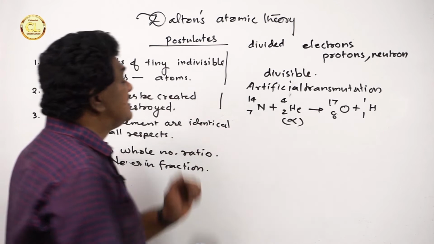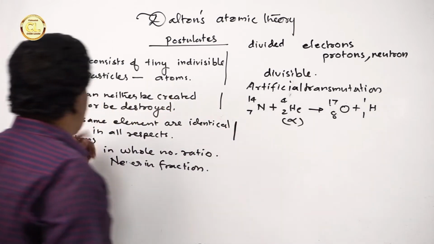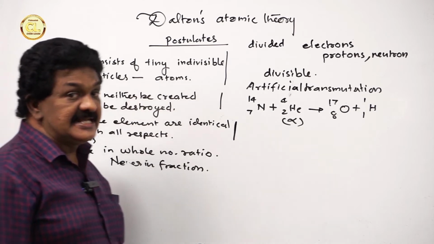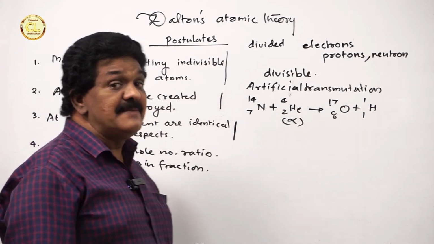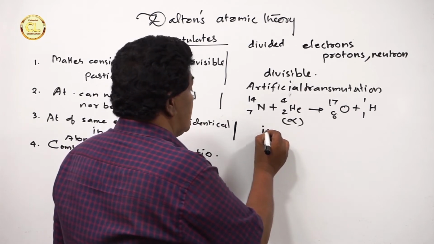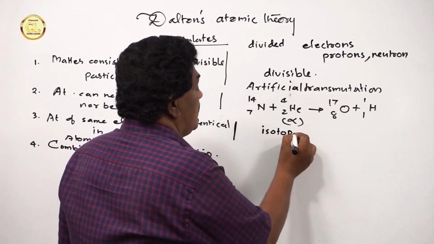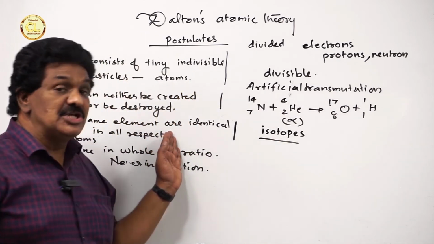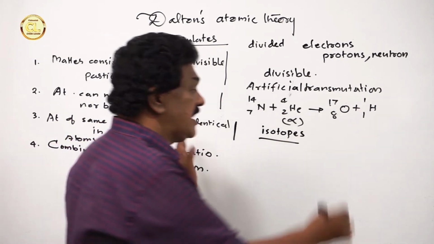Now let us check the third postulate: atoms of the same element are identical. But the discovery of isotopes reveals that this postulate is partially correct. Why?